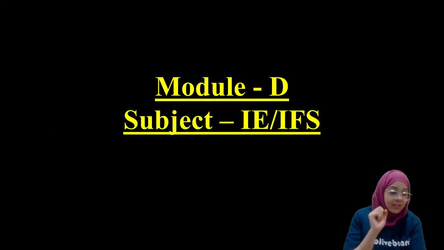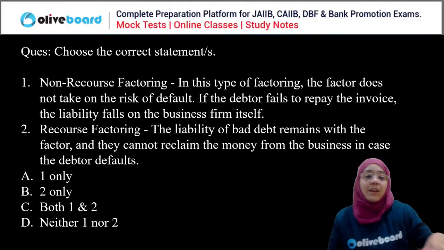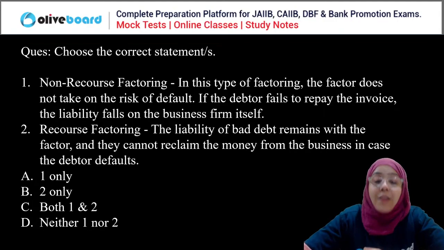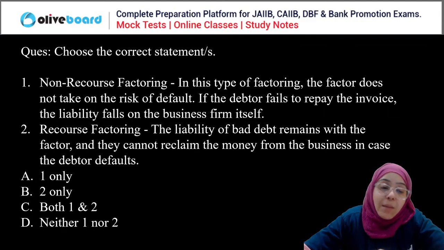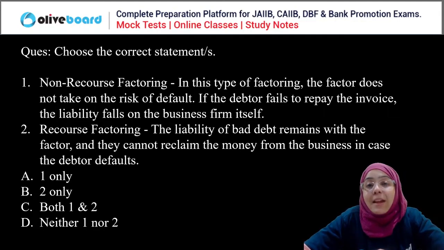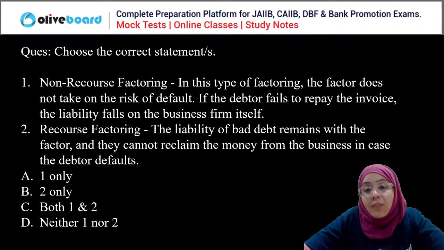So let's start discussing IFS Module D, everyone. Let's discuss the very first question. We have to choose the correct statement here. Non-recourse factoring: in this type of factoring, the factor does not take the risk of default. If the debtor fails to repay the invoice, the liability falls on the business firm itself. That is known as non-recourse. In recourse factoring, the liability of the bad debt remains with the factor.